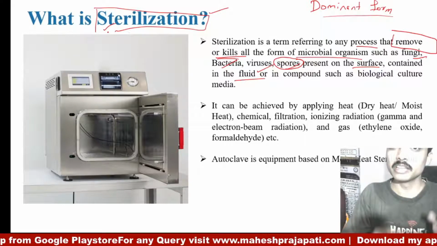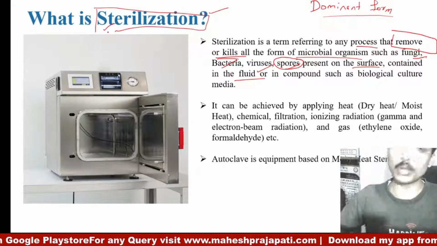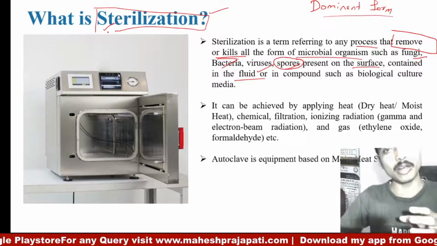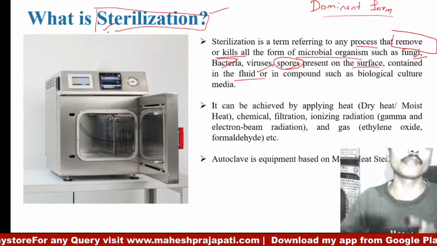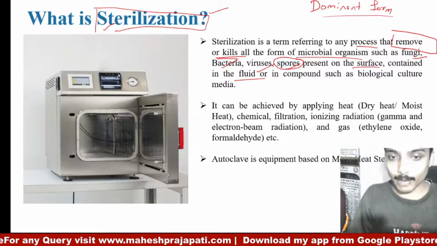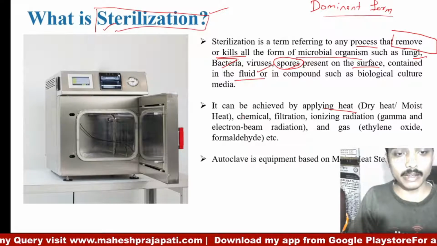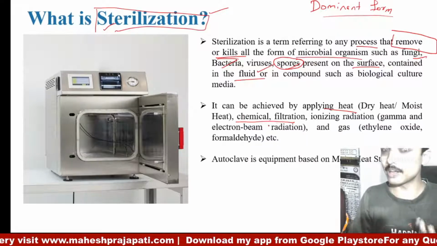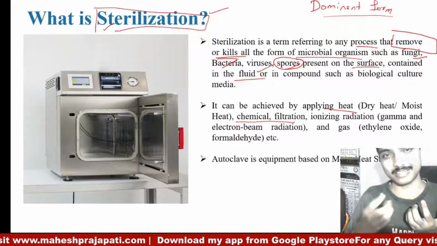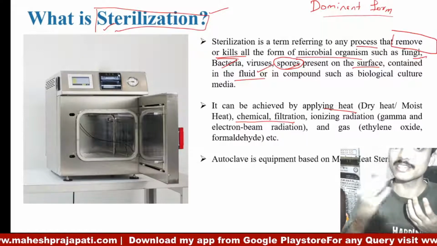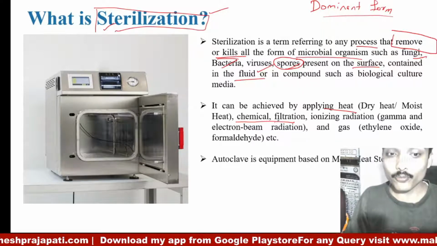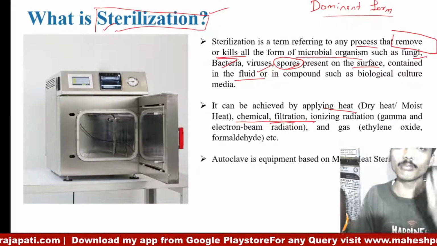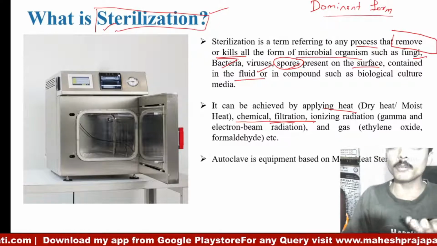Next, there are various methods to achieve this. Removal of microorganisms is achieved by different methods. Some apply heat, some apply chemicals. There are certain chemicals which act as sterilants. Some use filtration, because there are certain materials which cannot be heated.